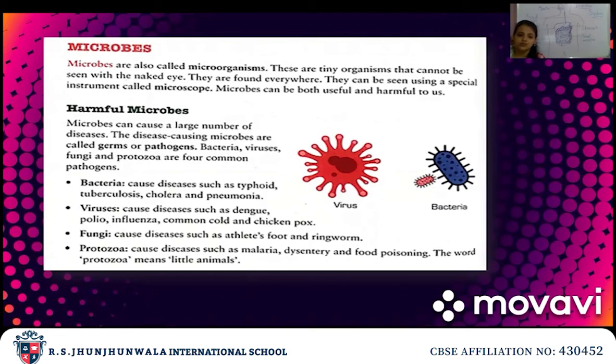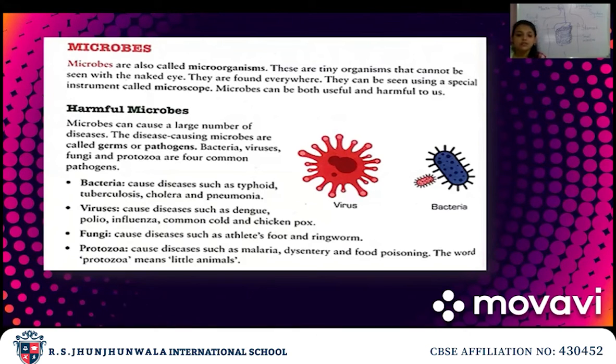Now bacteria cause diseases like typhoid, tuberculosis, cholera and pneumonia, while viruses cause dengue, polio, influenza, cold and chickenpox. Then fungi cause diseases like athlete's foot and ringworm disease. In ringworm disease, what happens? In our skin, ring-like structures are formed. That is caused by fungal infections. All this occurs because of the harmful microbes.